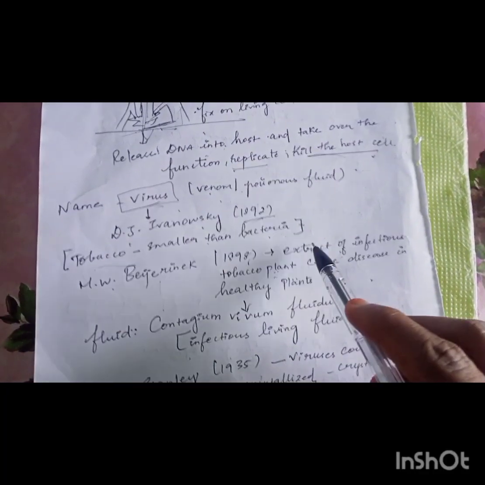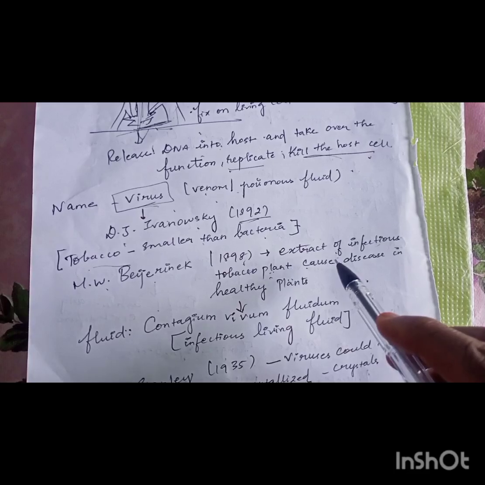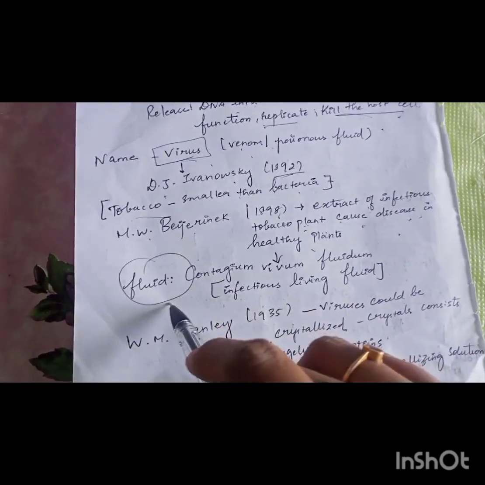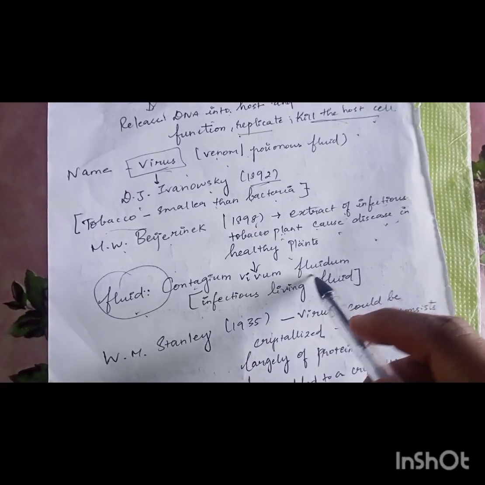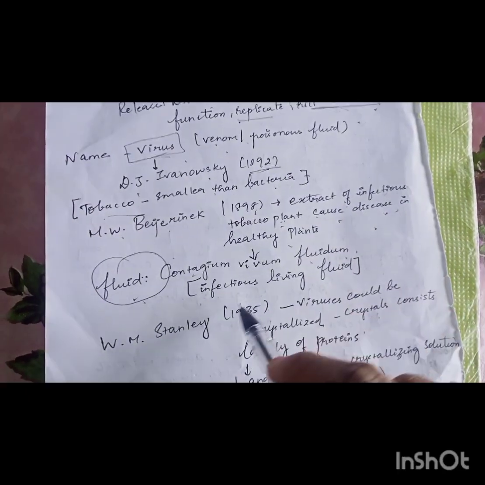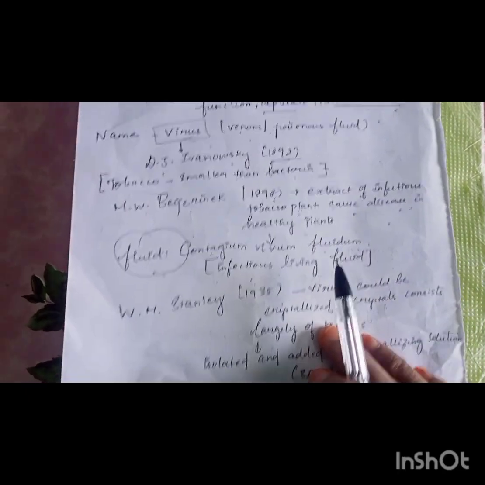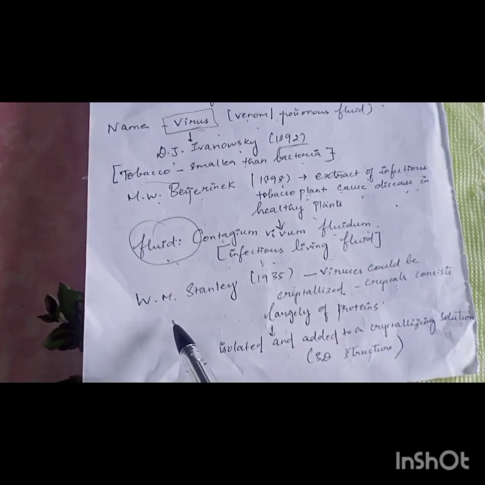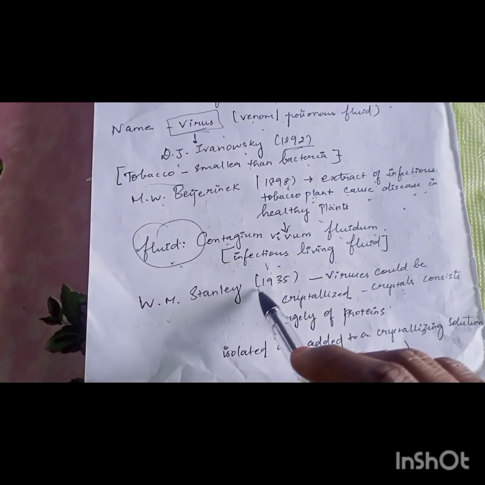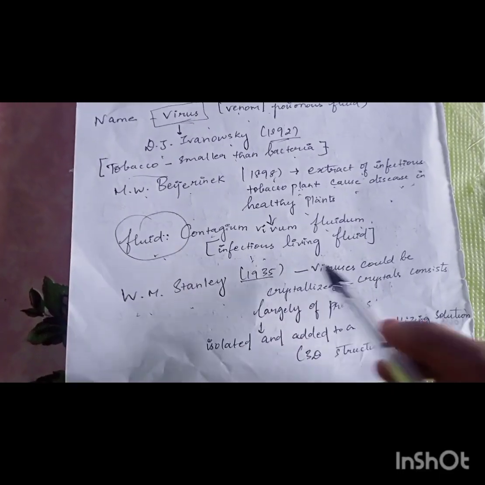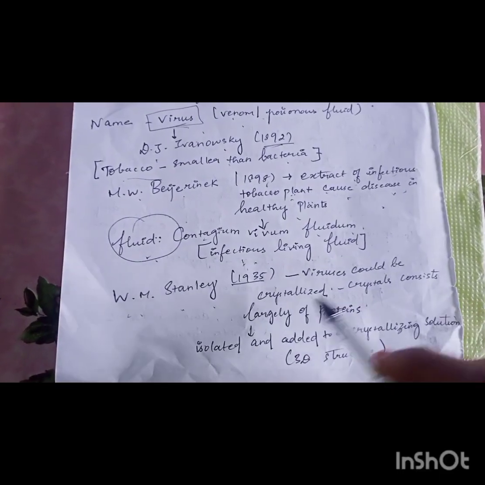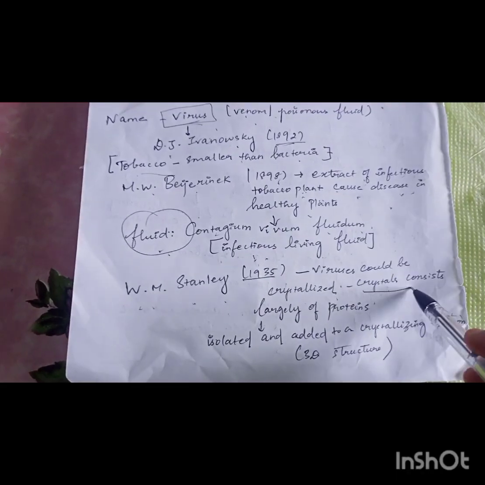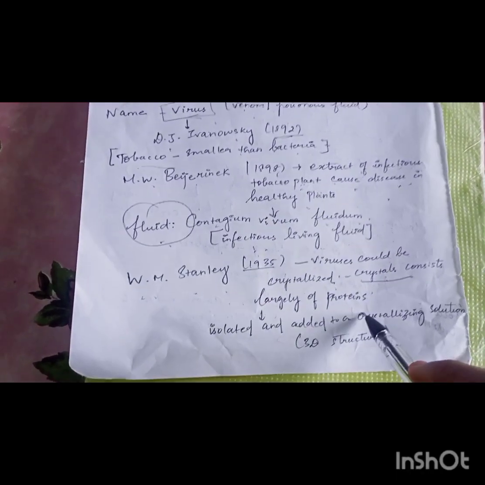So he concluded that the extract of an infectious tobacco plant can cause disease in healthy plants, and hence he gave that extract or fluid the name Contagium vivum fluidum. It means infectious living fluid. The fluid is capable of causing infection. In 1935, W.M. Stanley demonstrated that viruses could be crystallized, and he also found that the crystals consist mainly of proteins.